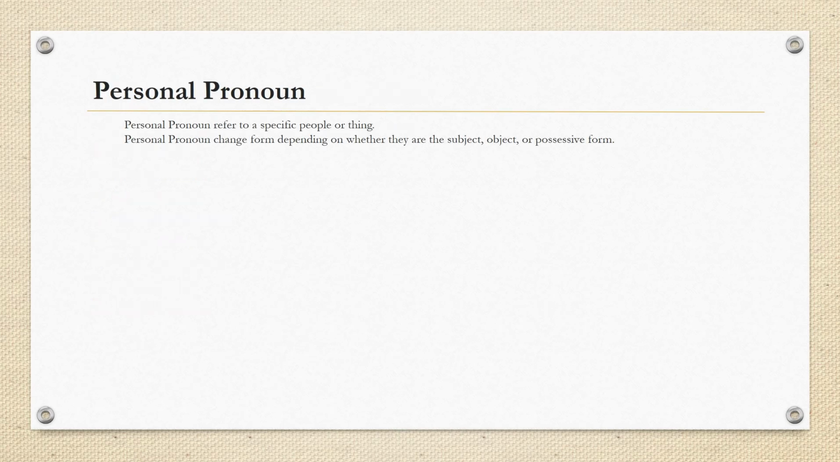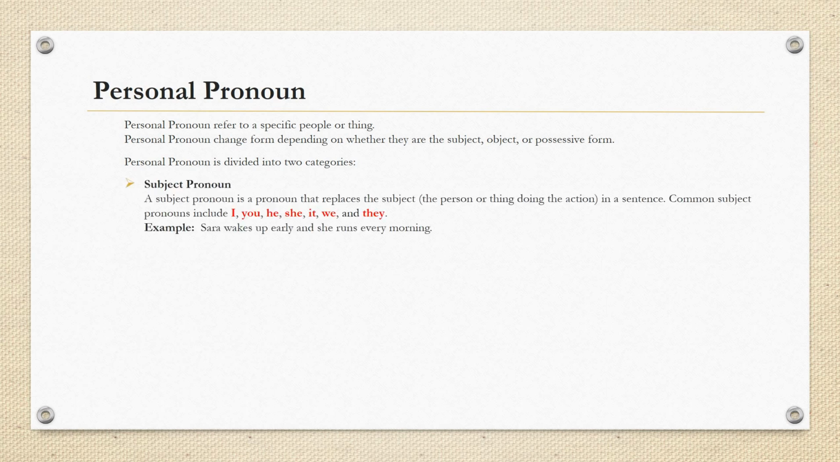Personal pronoun. Personal pronouns refer to specific people or things. Personal pronouns change form depending on whether they are the subject, object, or possessive form. Personal pronoun is divided into two categories. First, subject pronoun, and the other is object pronoun. A subject pronoun is a pronoun that replaces the subject, the person or thing doing the action, in a sentence. Common subject pronouns include I, you, he, she, it, we, and they.